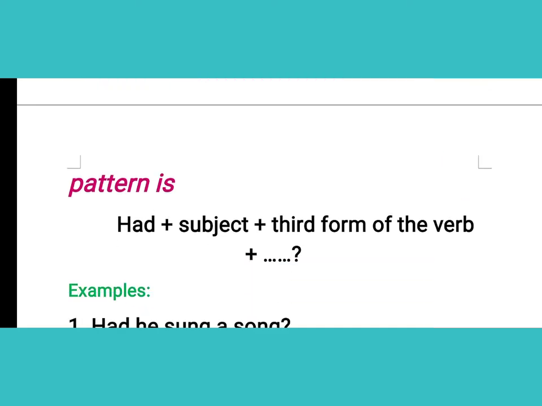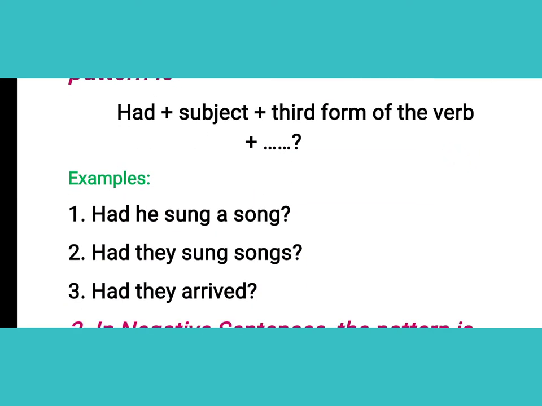Just look here. The pattern is very easy: we have to use had first of all because we are asking a question, and after that the subject, then the third form of the verb. In this perfect tense we only have to use V3. So please keep in your mind that in perfect tense we always use V3, right? Now here you are seeing had plus subject, the subject is he, then the third form of the verb, that is sung, a song. So the main sentence is: had he sung a song? And after that, a question mark at the end.